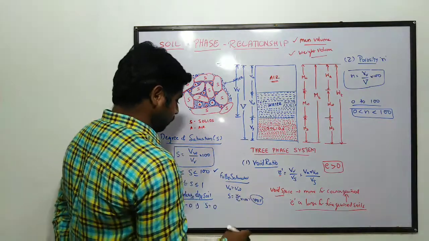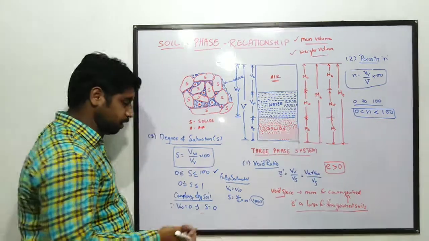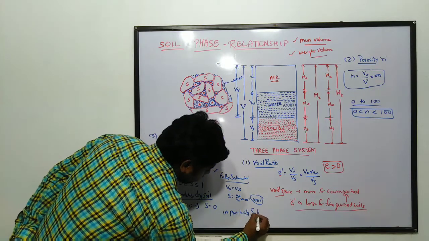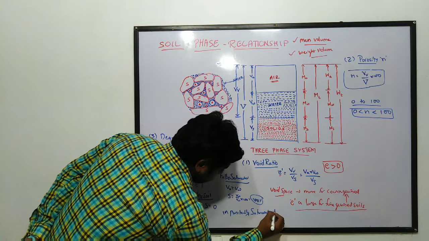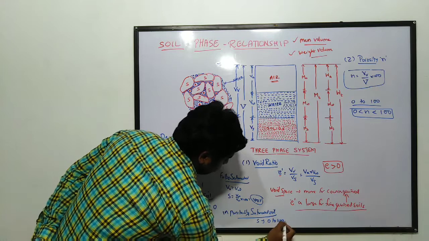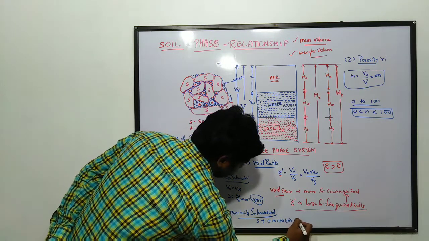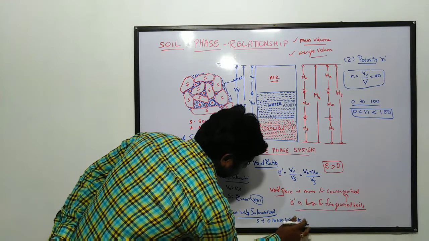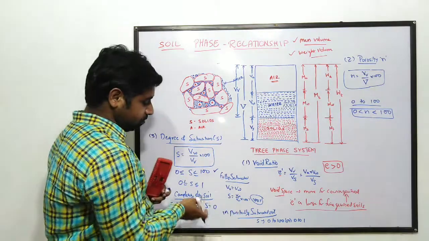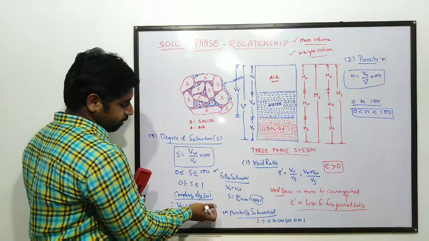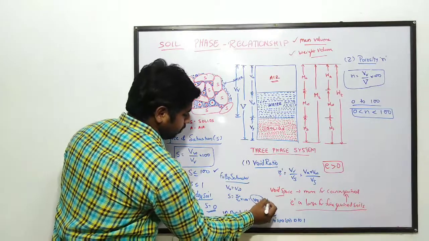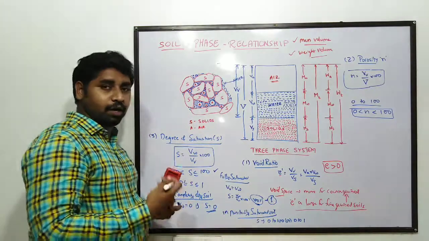Here it is S equal to 100 for fully saturated. In case of partially saturated soil, the S value will lie in between 0 to 100, or in case of numericals, 0 to 1. In case of completely dry soil, S will be 0. In case of fully saturated soil, S will be 100 or 1.